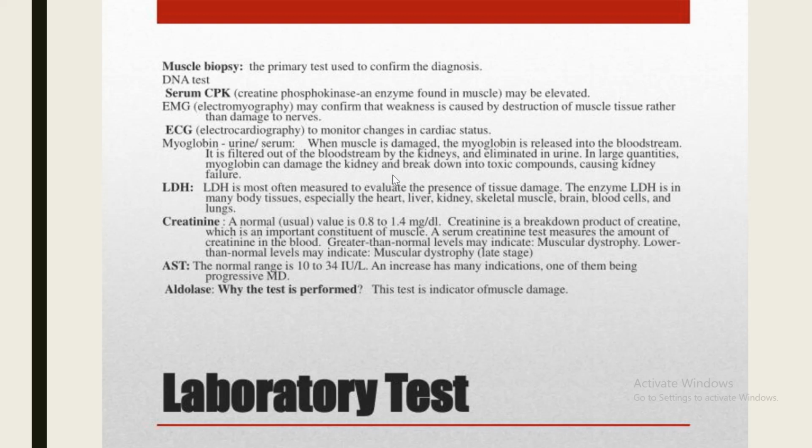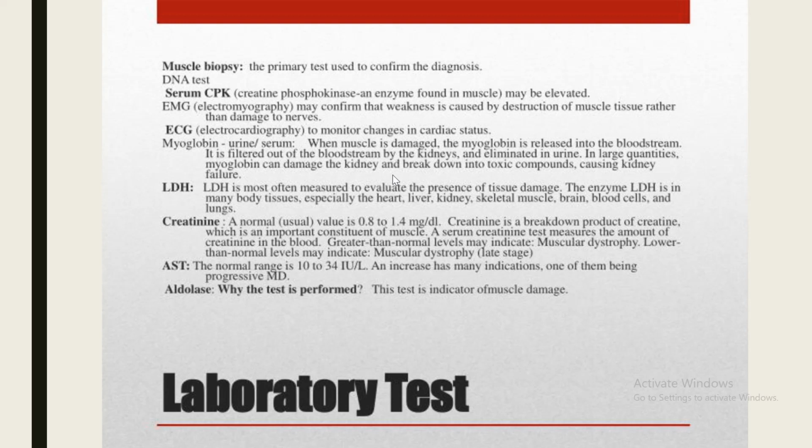Serum CK level again elevated in case of limb girdle, but not so much pronounced as in case of Duchenne and Becker. EMG and muscle biopsy may show evidence of muscular dystrophy, but less specific. ECG may show findings, and it may be normal. Rate of progression varies, usually confined to wheelchair by the age of 30 years.